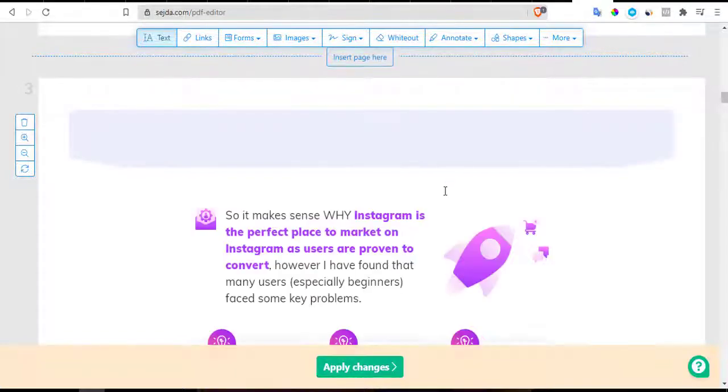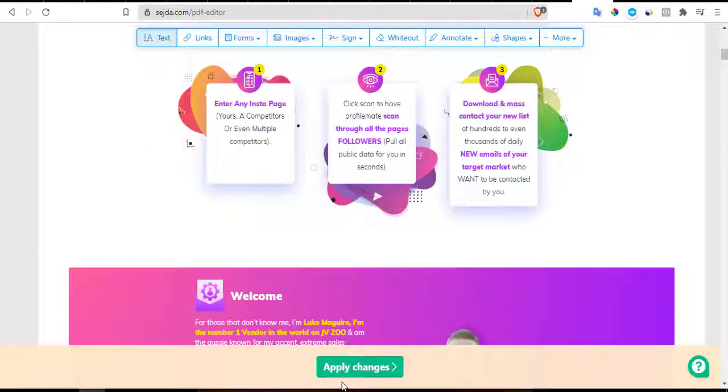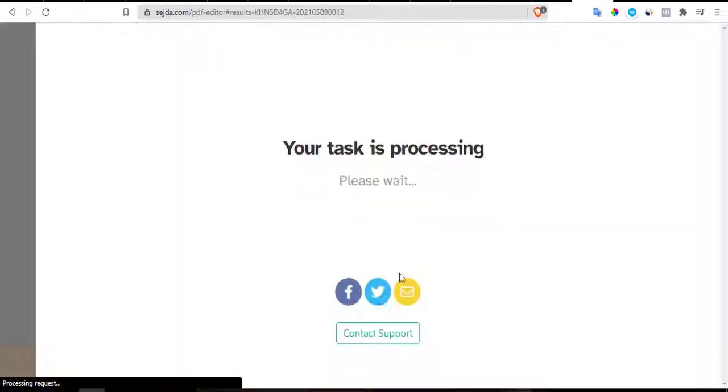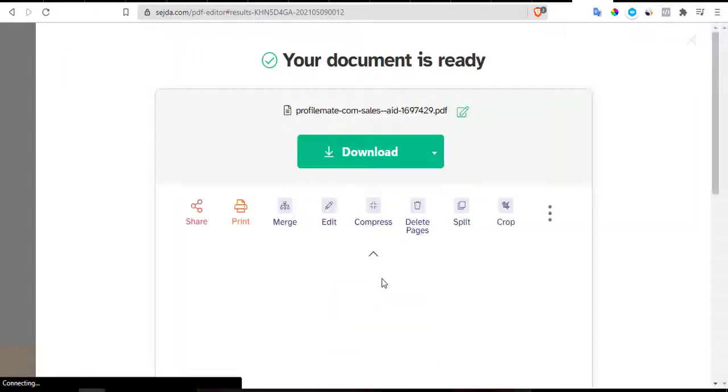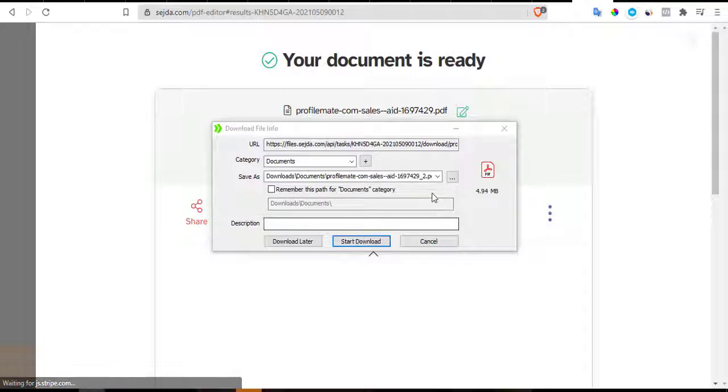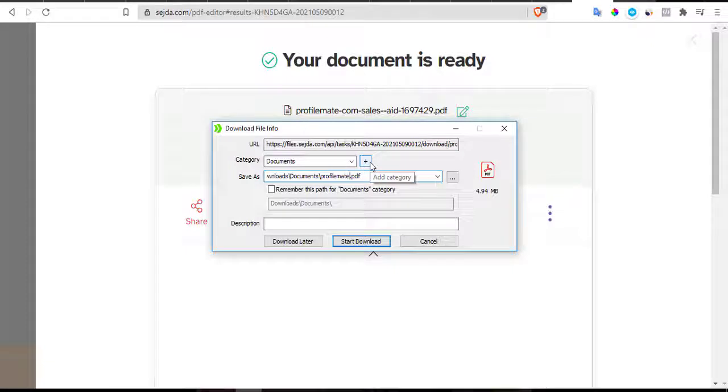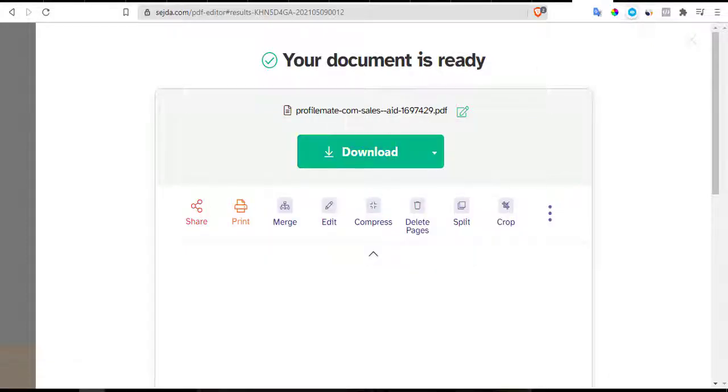Alright, so I'm okay with this. So I'm going to click on apply changes, and then I'm going to download this PDF back. Alright, see, it is downloading it back now. So this is profile mate. Let me see the one with 2. Let me just remove all this and leave the profile in it. Alright, so it is downloaded now.